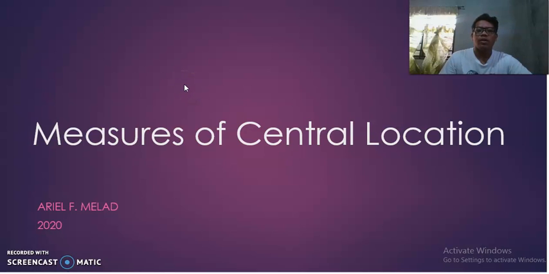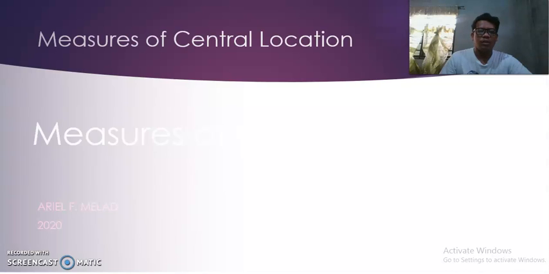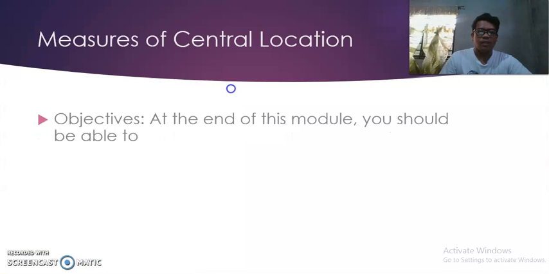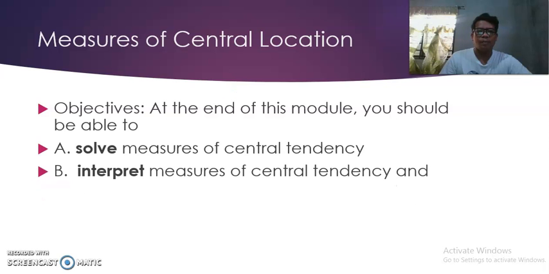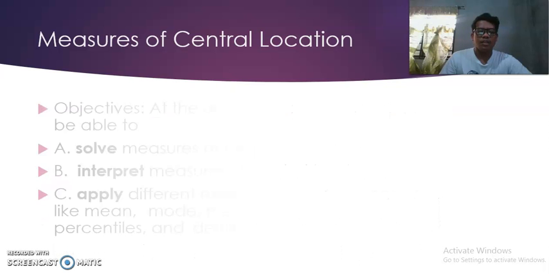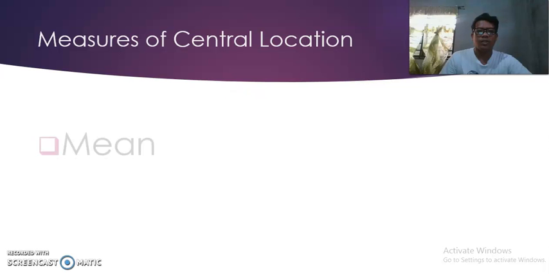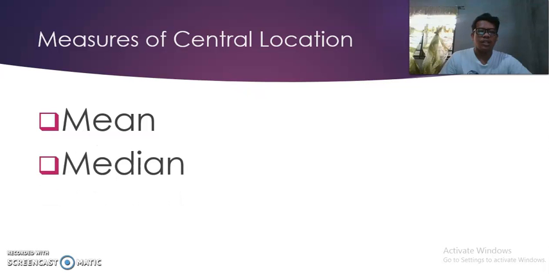Today, let's talk about measures of central location. A measure of central location describes the center of the given distribution. It is a single value that stays at the center of the distribution. And the common statistical measures of central location are the mean, median, and mode.